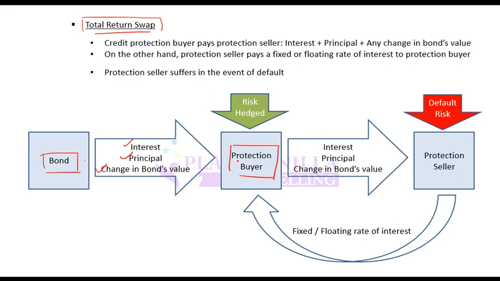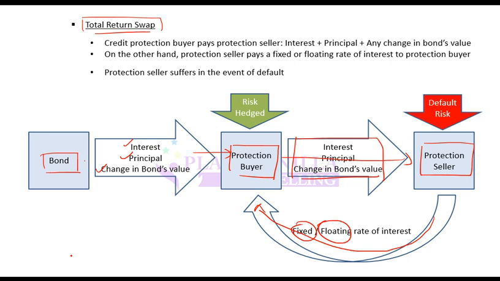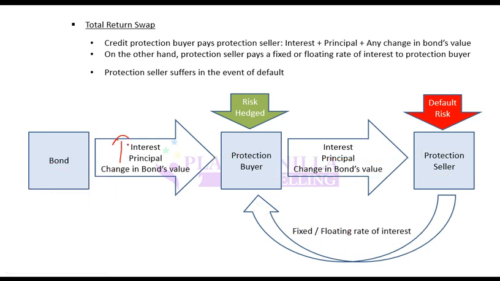It might not be able to pay interest or principal or whatever. So in order to hedge this risk, what protection buyer can do is, it can go to another party, which is a protection seller, and it can enter into an agreement that whatever return I receive from bond, I will give it to you. So whatever comes in goes to you. In return, you pay me a fixed rate or a floating rate. What does it mean? It means that if this goes up, protection seller benefits. If this defaults, protection seller loses out. Protection buyer is safe because it is receiving the fixed or floating rate.